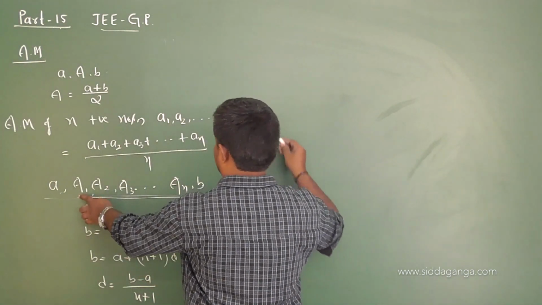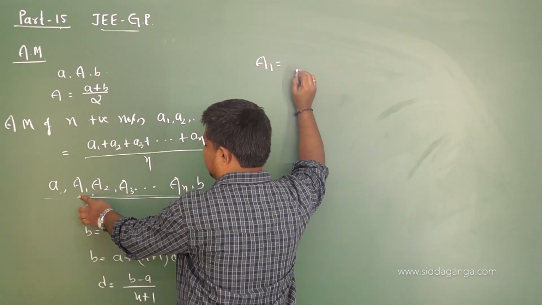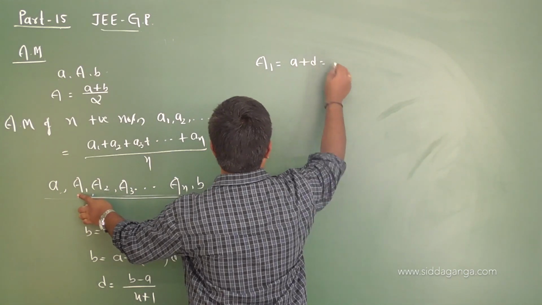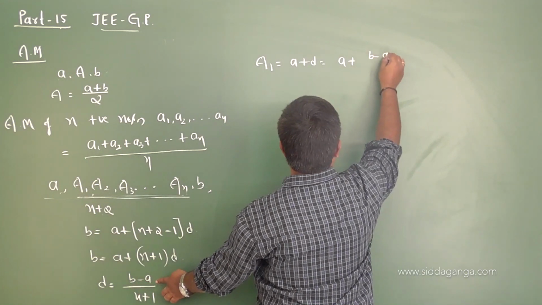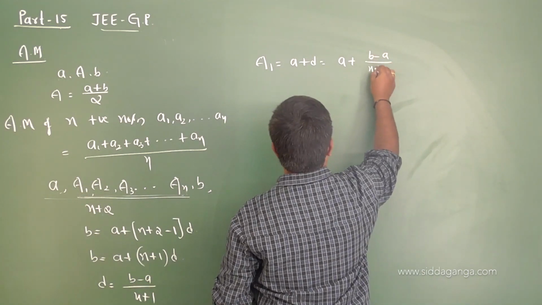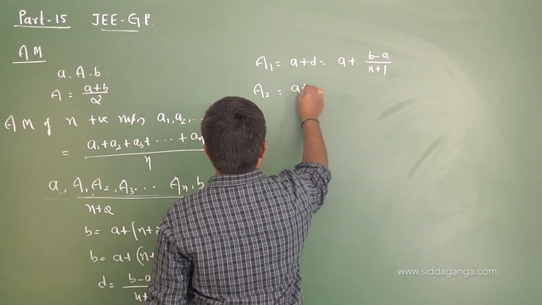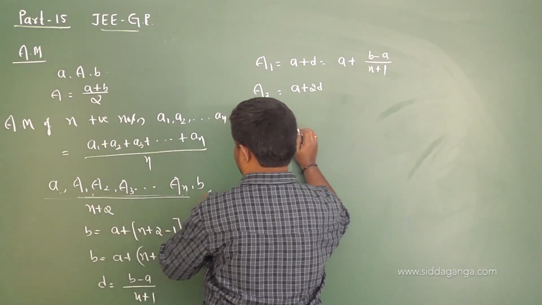So the first arithmetic mean is given by, by using the definition of arithmetic progression, the second term is given by what? A plus d. So a plus d is, by knowing b and a and n, we can find the second term. In the same way, a2 becomes the third term of this arithmetic progression.